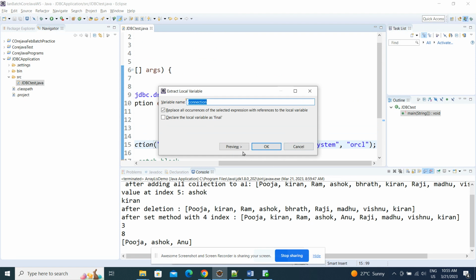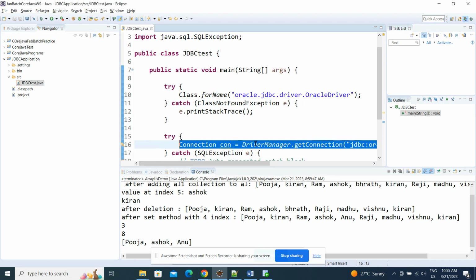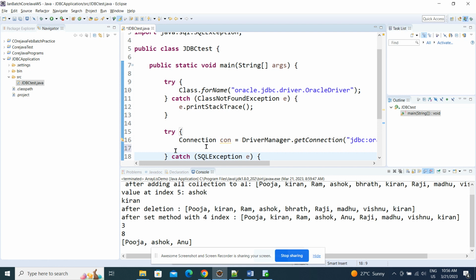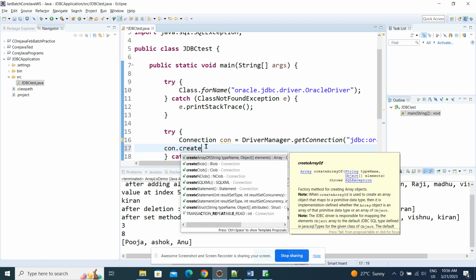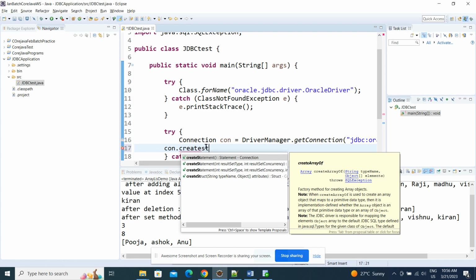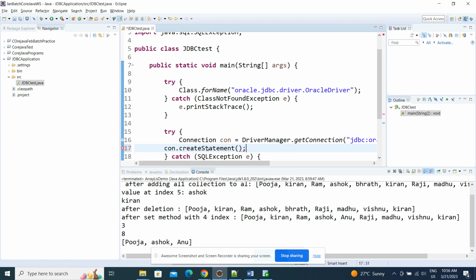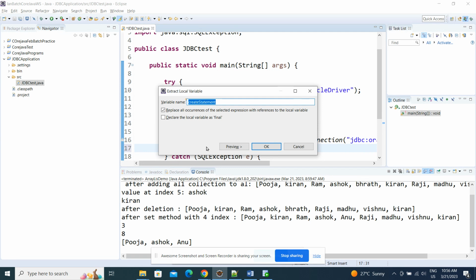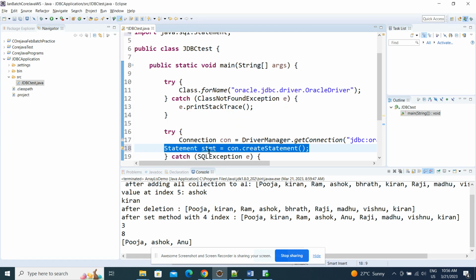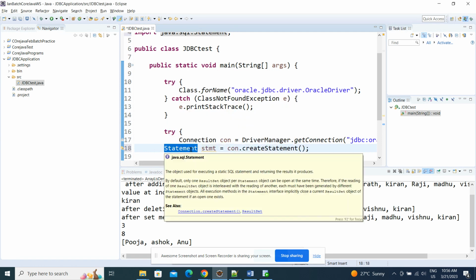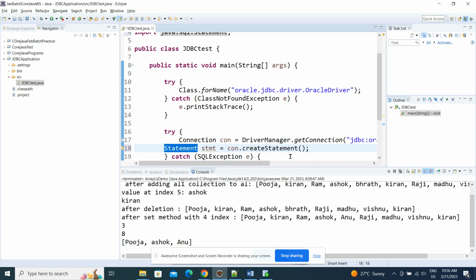Control Alt L. It will give off a connection object. Now from this object, write con dot createStatement, call that method. It will return a statement object. It is returned, right or not?